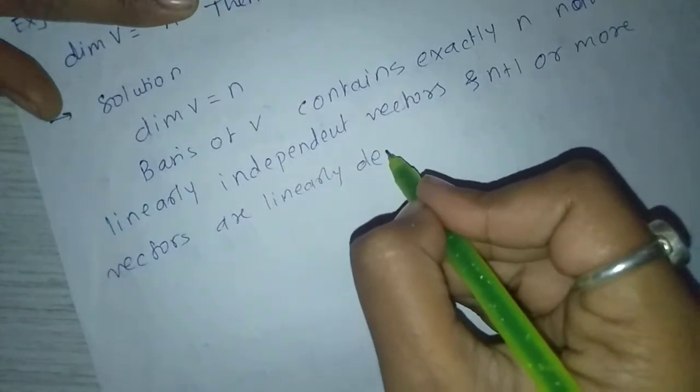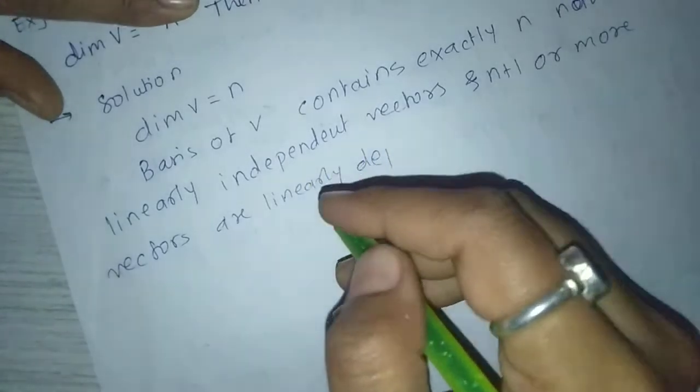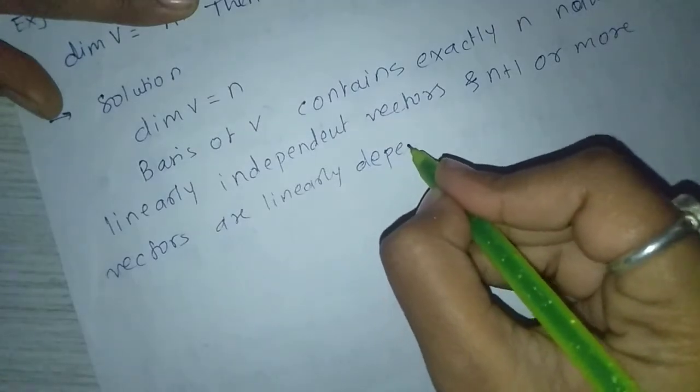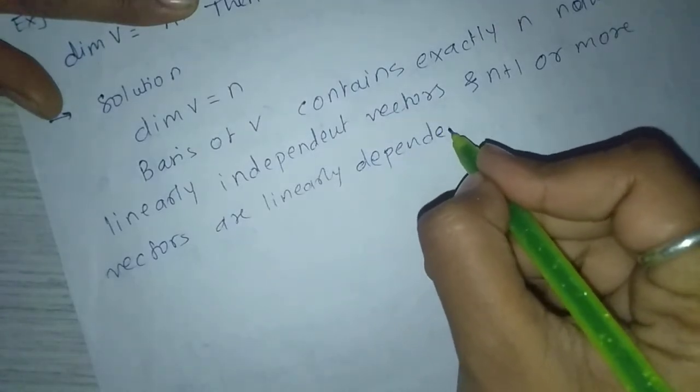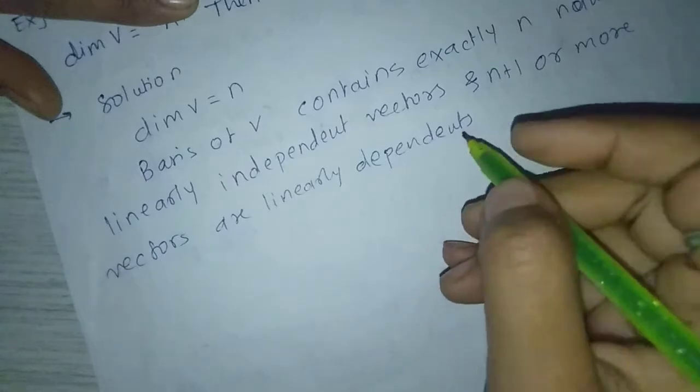This result we have already seen in the last or previous videos.